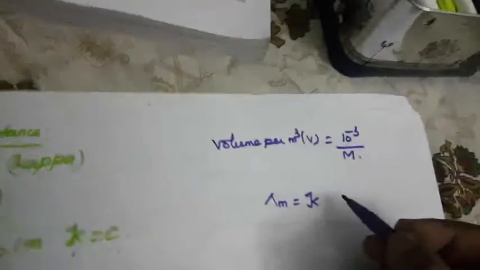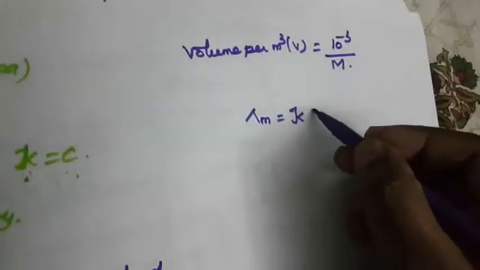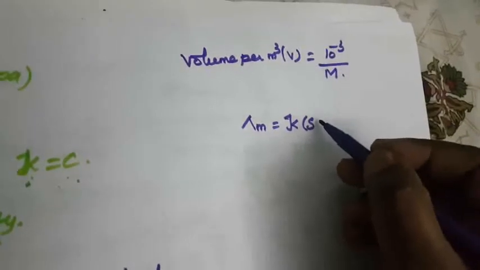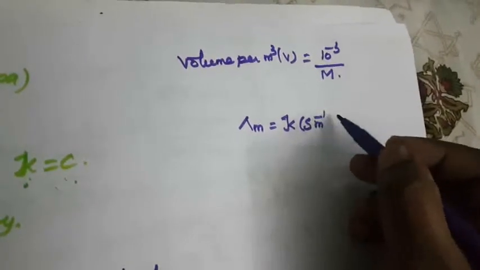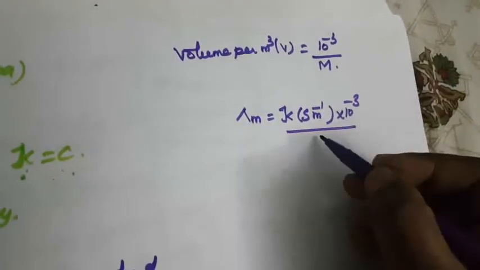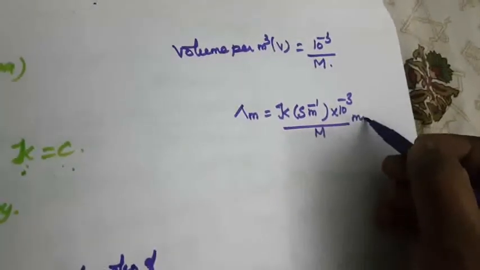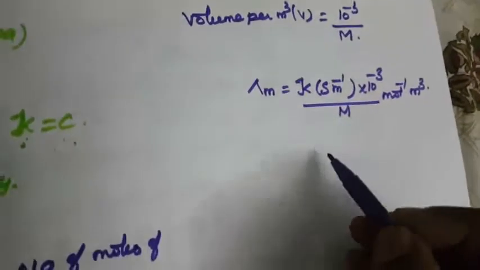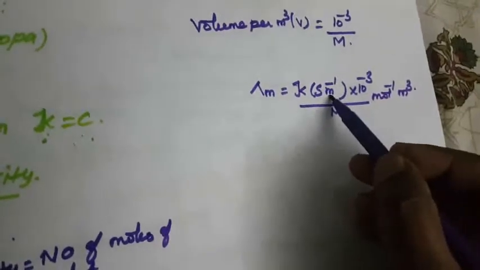What is the unit of this one? The specific conductance, the kappa unit is Siemens, that is S, and then meter minus 1 into 10 power minus 3 divided by M mole minus 1 meter cube. Okay, so this is the unit. So how to simplify that? Here minus 1 is there.